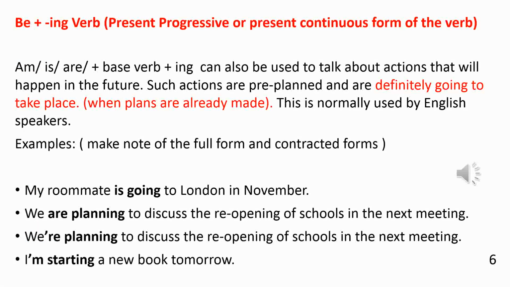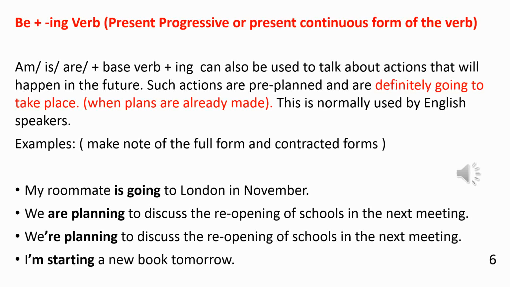Let's see be plus ing verb, the present progressive or present continuous structure of the verb. Am, is, are plus base verb plus ing can also be used to talk about actions that will happen in the future. That means these actions are pre-planned and they are definitely going to take place. This is normally used by English speakers.